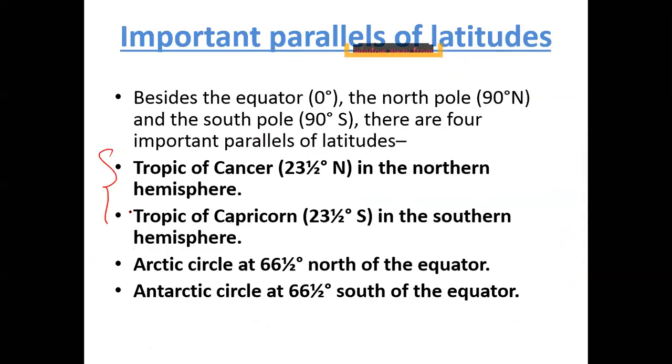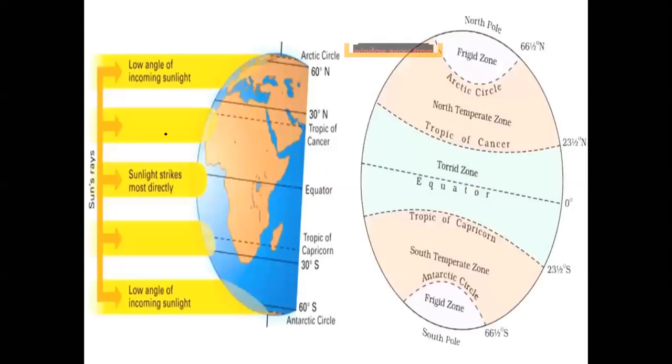Now you tell me, what is the role of the Tropic of Cancer and Capricorn? Does India have the Tropic of Cancer passing through it? Yes, the Tropic of Cancer passes through India. It passes through a lot of states. What is the role of the Tropic of Cancer? Why this particular angle? What happens between 23.5 north and 23.5 south? Sun, solar energy.